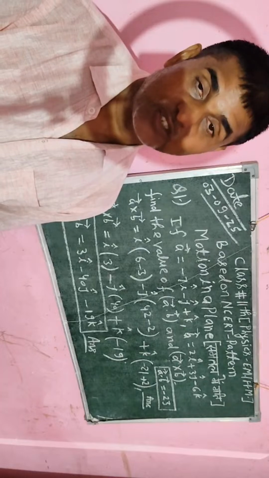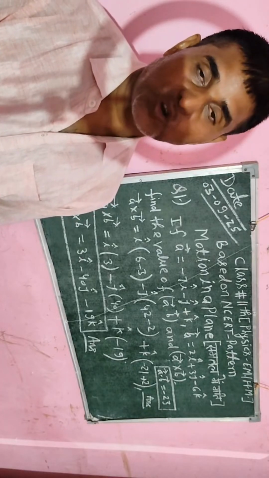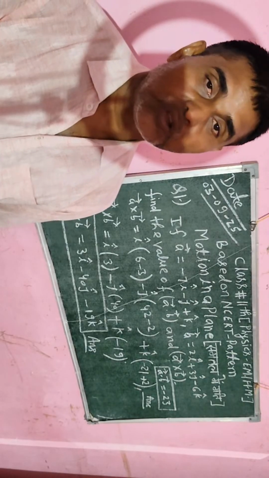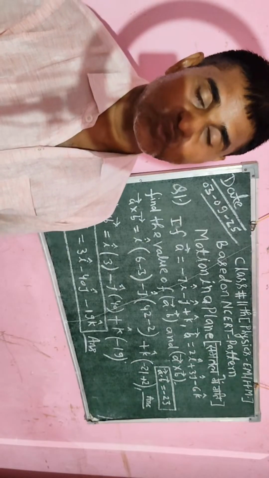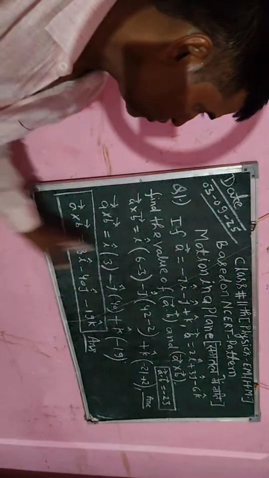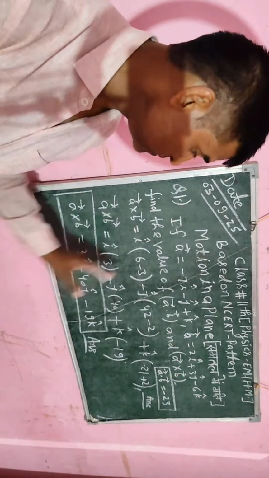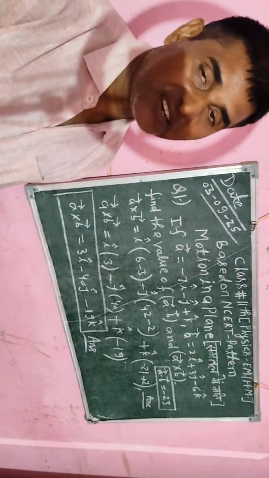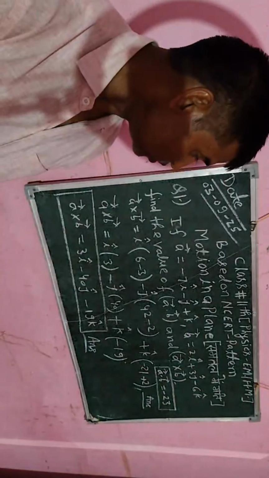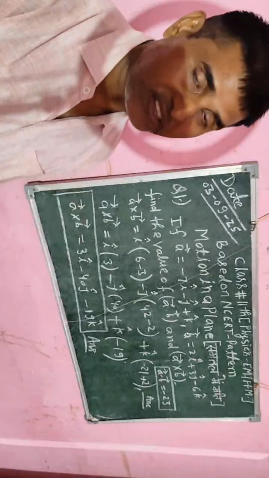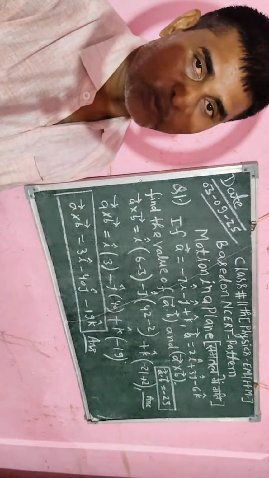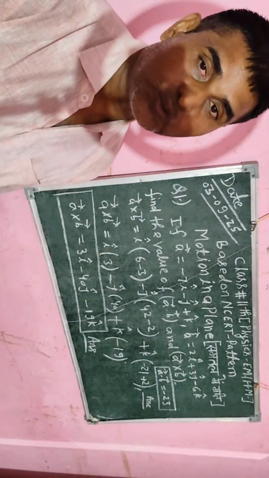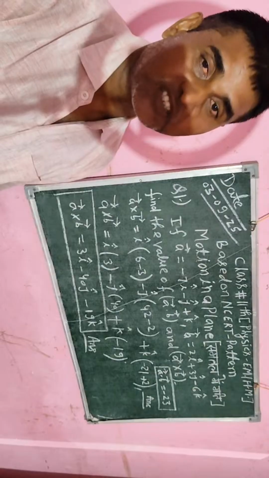Each and every student has to know how the expansion of A dot B is done and how the expansion of A cross B is done. If the student knows this, the student can easily solve every question related to vectors in 3D. Such questions are available in mathematics, in 3D geometry, and also in physics. So here I am explaining terms which are available in mathematics and also exist in physics, so students can solve every question of mathematics and physics.